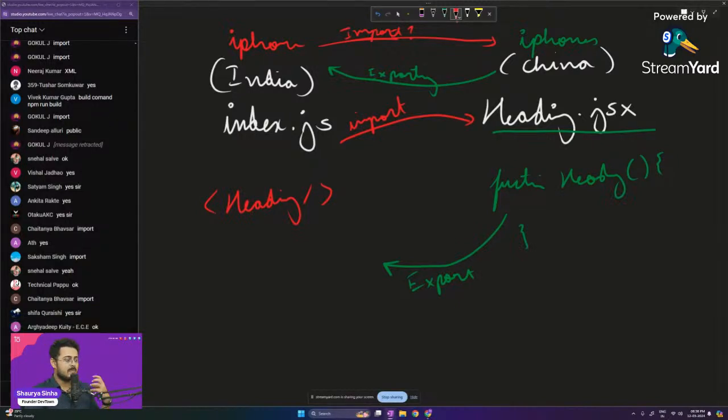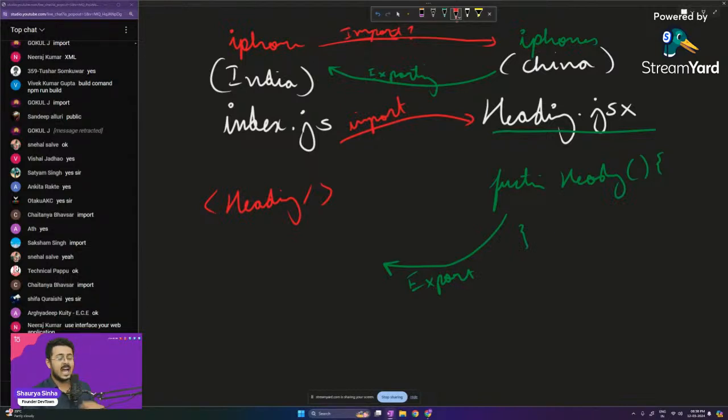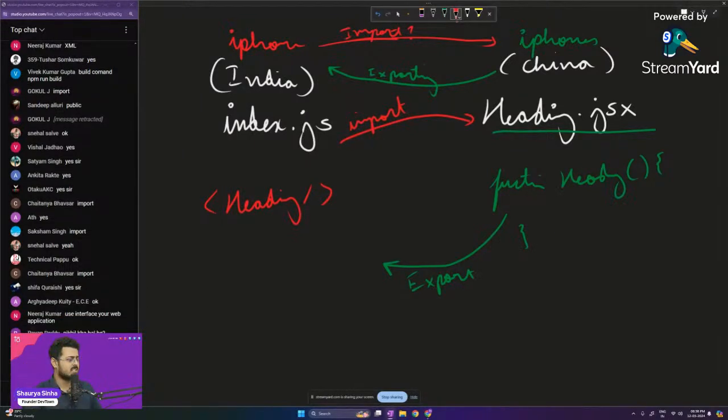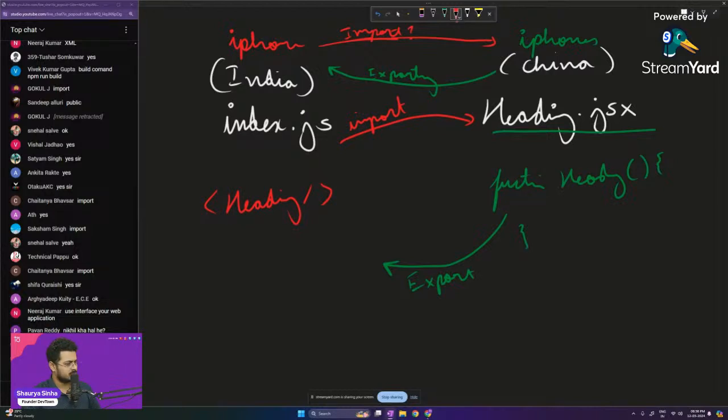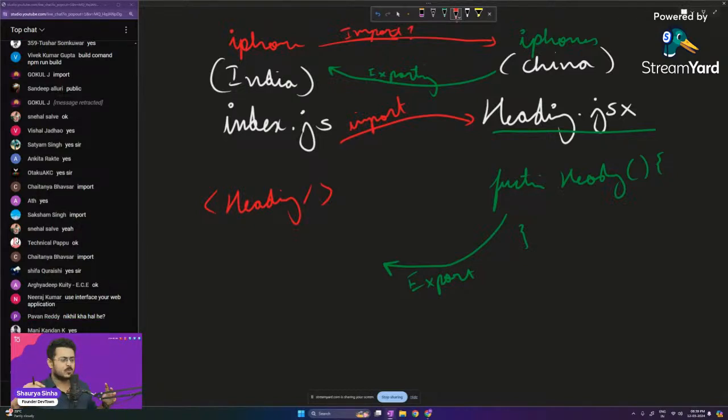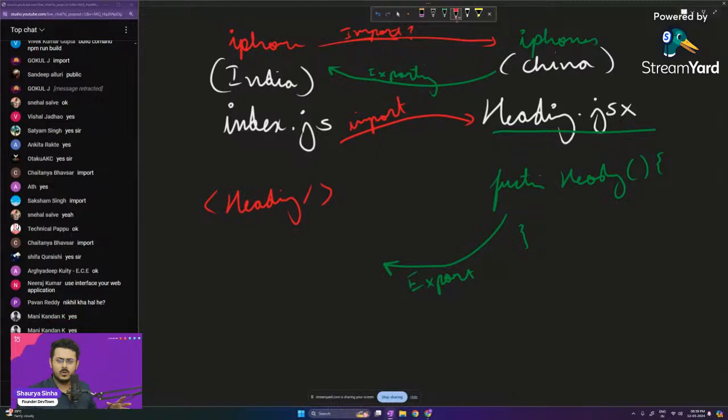Now let's assume I'm importing something from heading.jsx and heading.jsx has millions of functions inside of it. It is exporting iPhones, tablets, mobile phones, desktops, everything. China is exporting everything right over there, right?